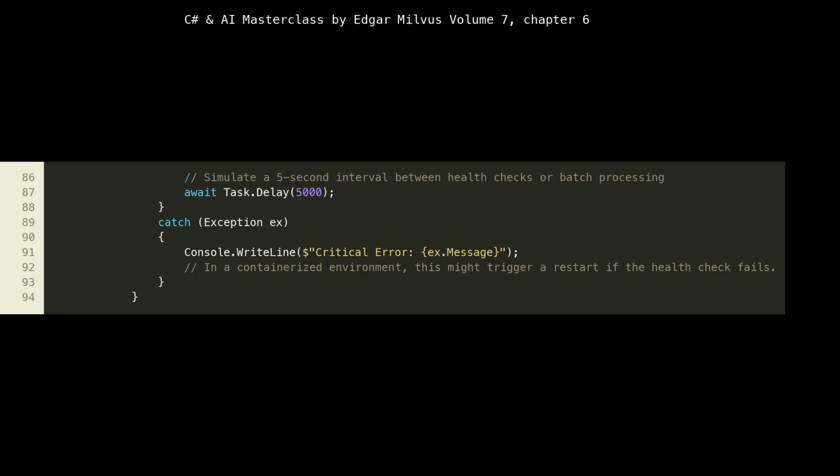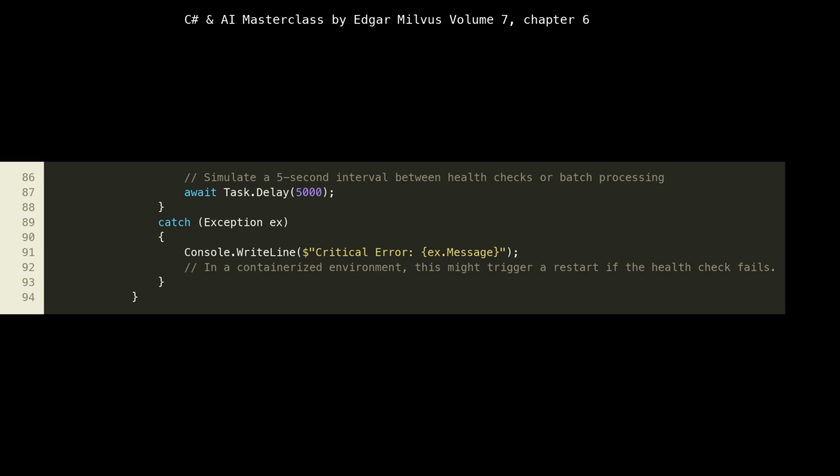At line 87, we introduce await Task.Delay(5000). This 5-second delay simulates an interval between processing requests, or perhaps a periodic health check. In a real-world scenario, continuous requests would arrive, but this delay helps illustrate the discrete nature of processing.